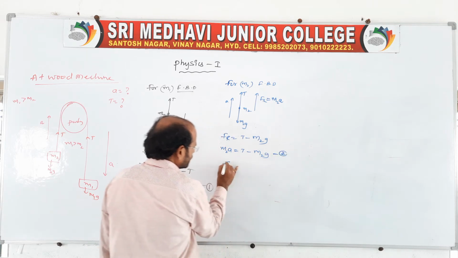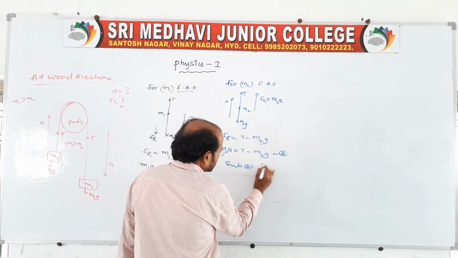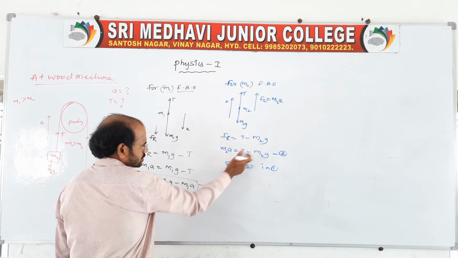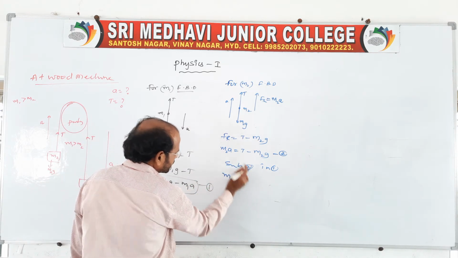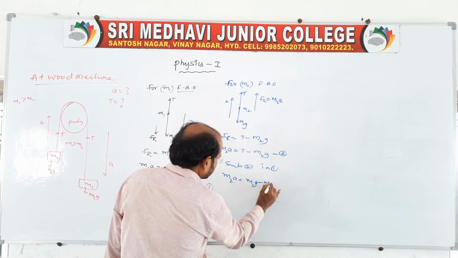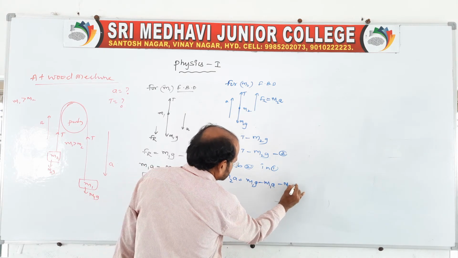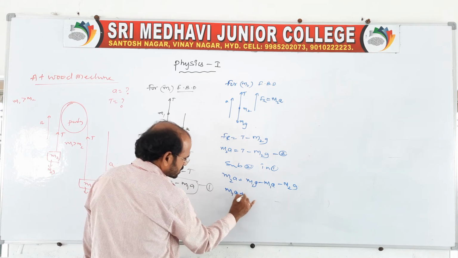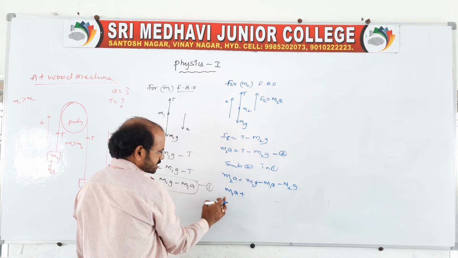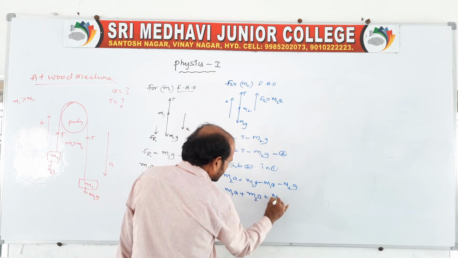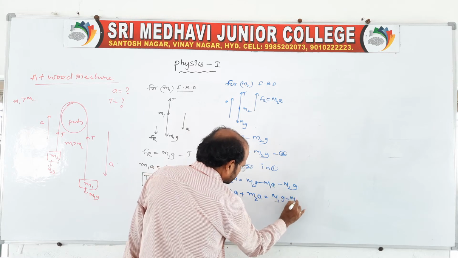Now we are calculating the acceleration, so substitute 2 in 1. m2a is equal to m1g minus m1a minus m2g. Take m1a to this side, because it is minus, so it becomes m1a plus m2a is equal to m1g minus m2g.